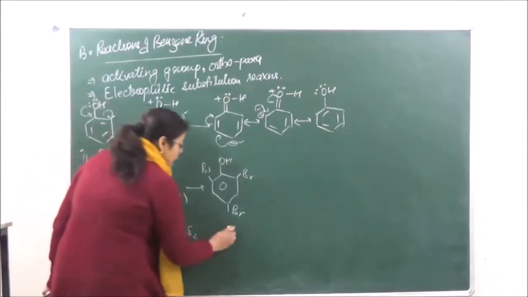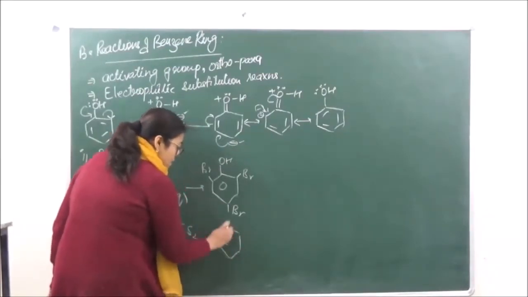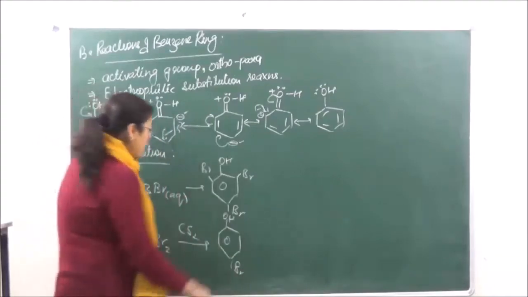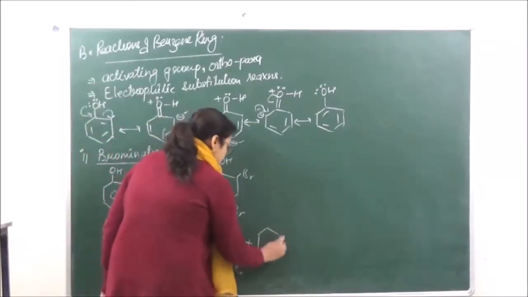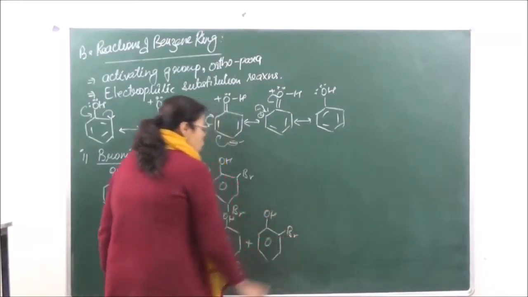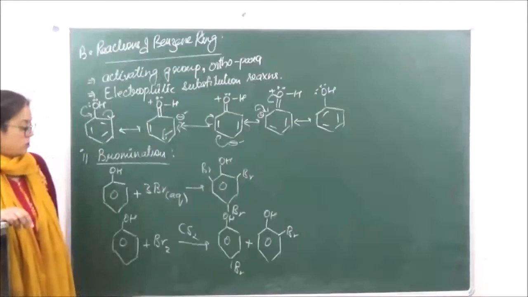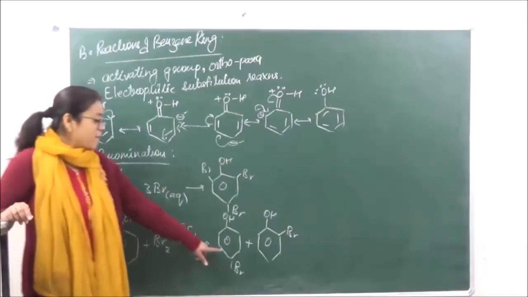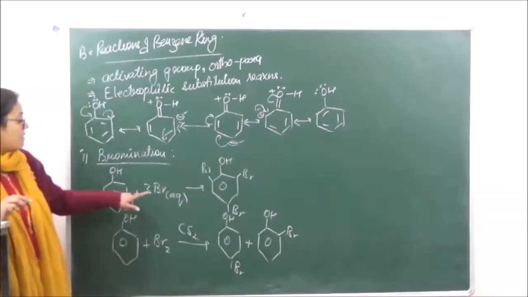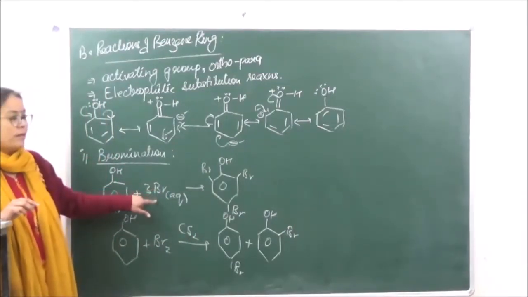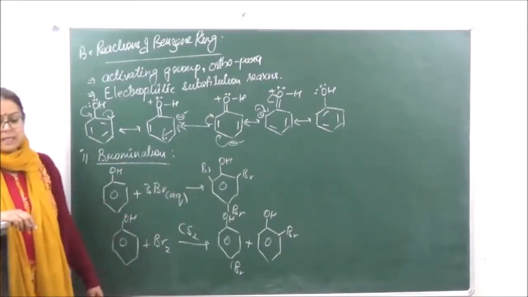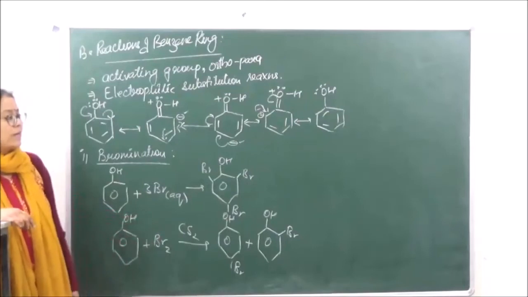That is, we will get a mixture of para-bromophenol and ortho-bromophenol, right? Where the para-bromophenol is going to be the major product. Now why the difference? Why when we are reacting it with bromine water is it going to give us a tri-substituted product, and if we are doing it in CS2, it is giving us a mono-substituted product?